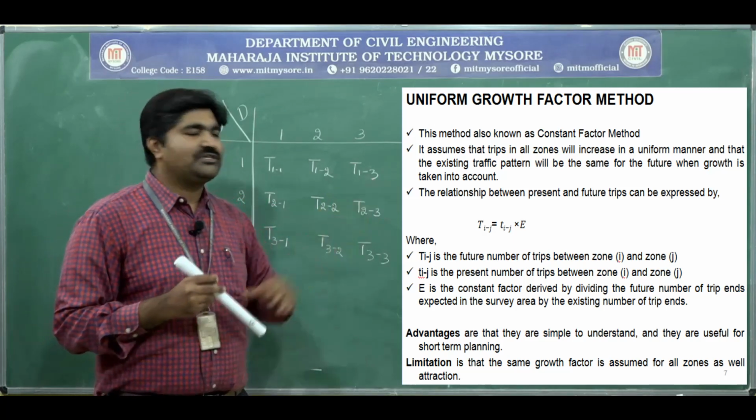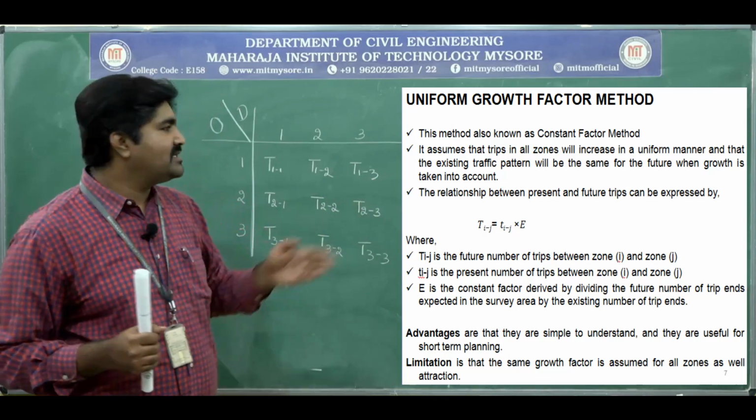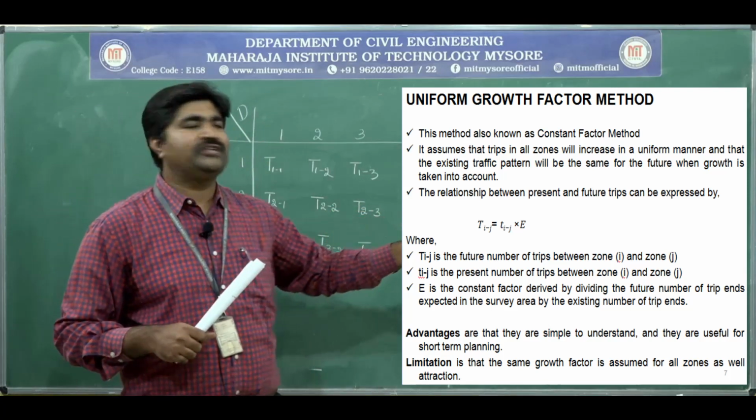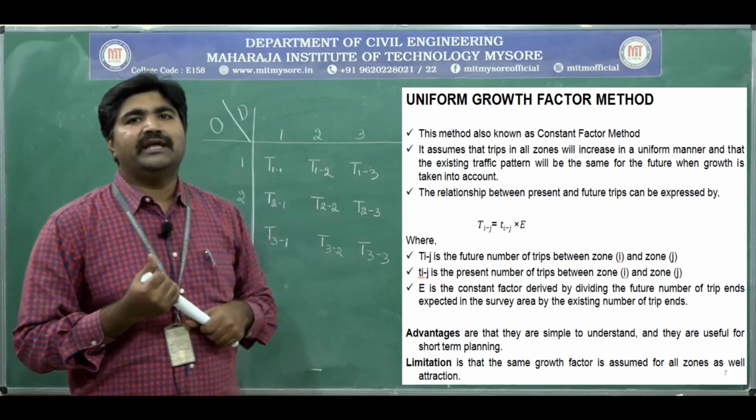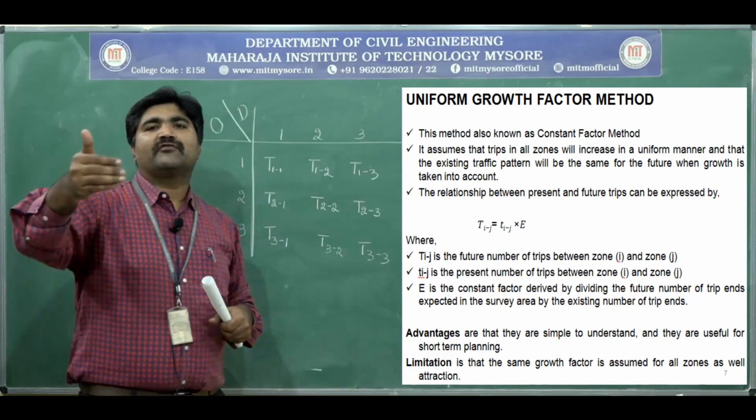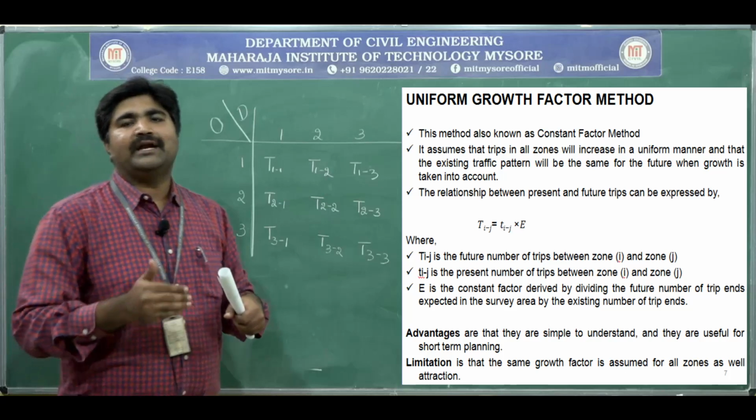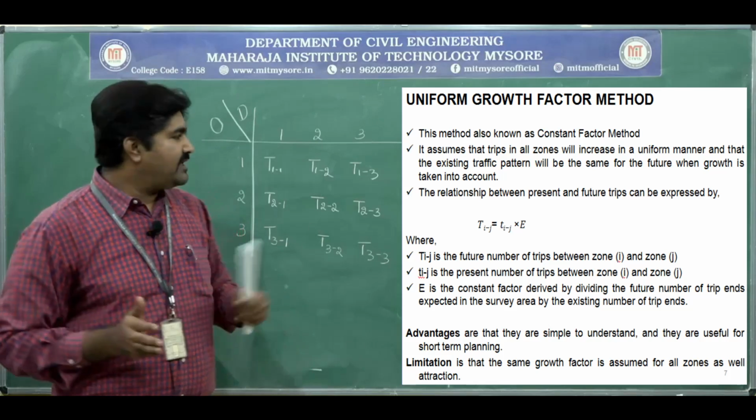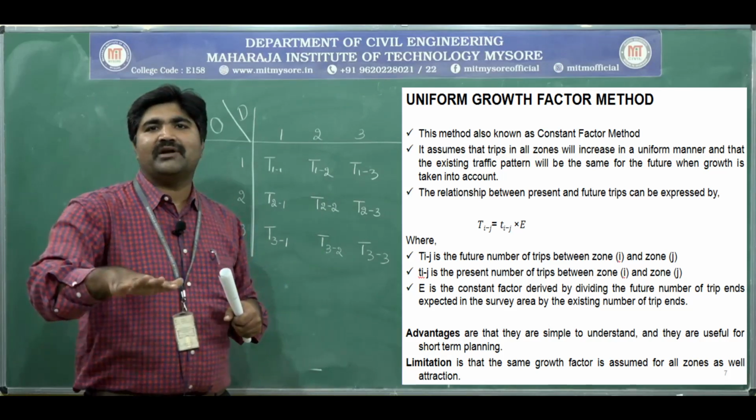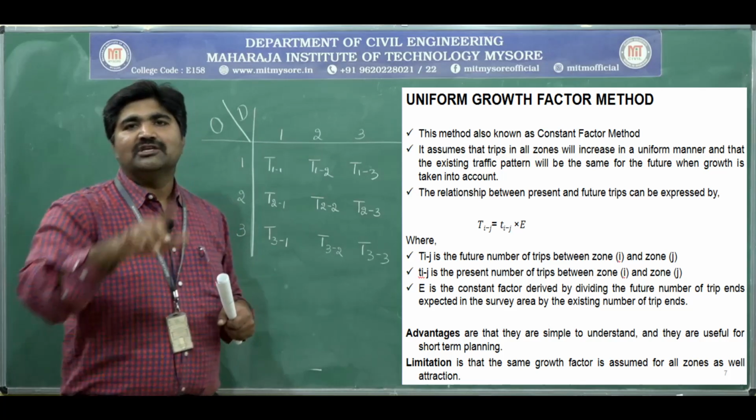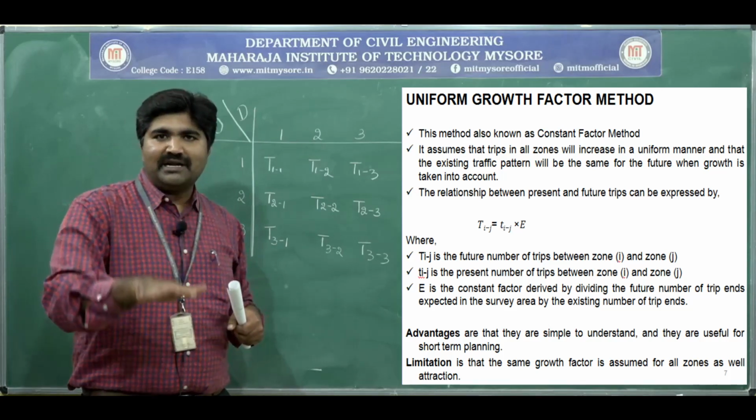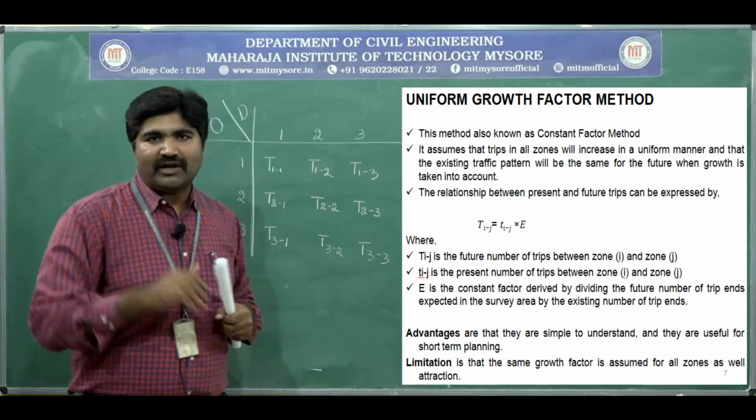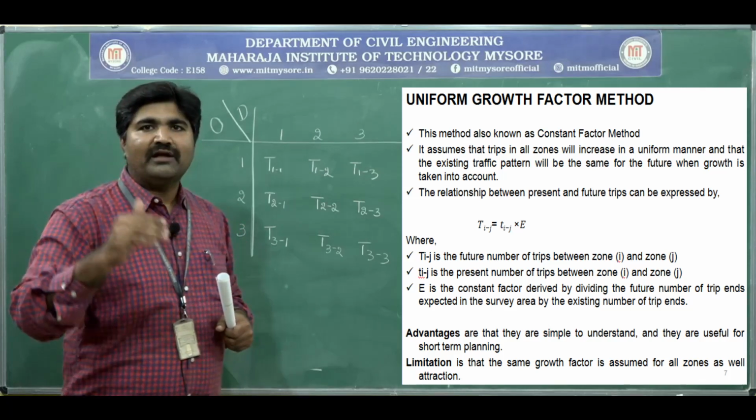Next, see the relationship. The trips can be distributed by using the following relationship: capital T i to j is equal to small t i to j into E, where capital T i to j is the future number of trips between zone i and j, small t i to j represents the present number of trips between zone i and j, and E is the expansion factor or growth factor which is used to distribute the trips for the future.